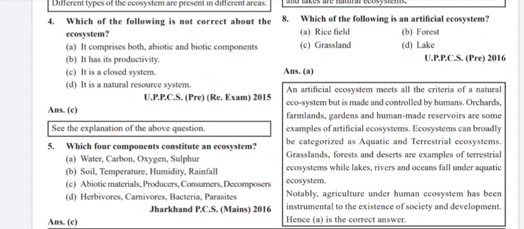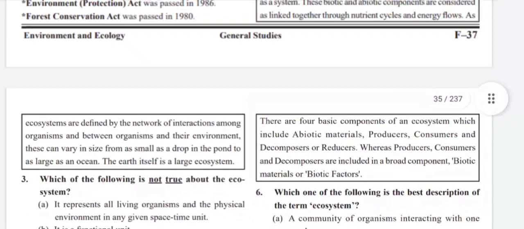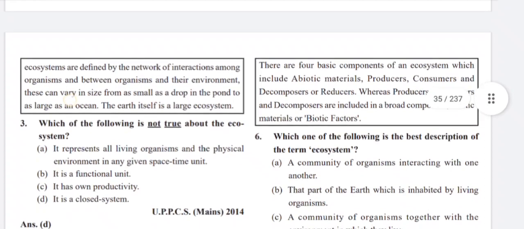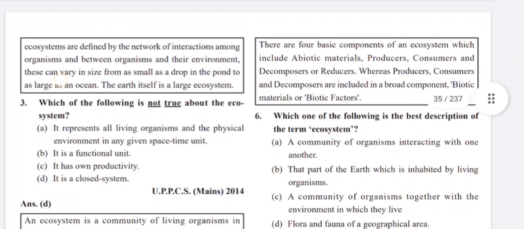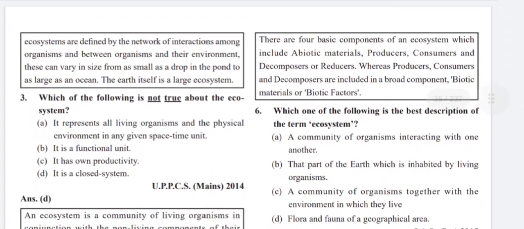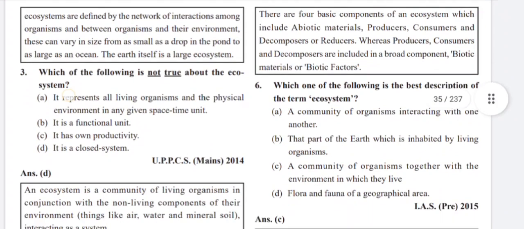Which four components constitute an ecosystem? Abiotic materials, producers, consumers, and decomposers. There are four basic components of an ecosystem, which include abiotic materials, producers, consumers, and decomposers or reducers, where producers, consumers, and decomposers are included in a broad component, biotic materials or biotic factors.